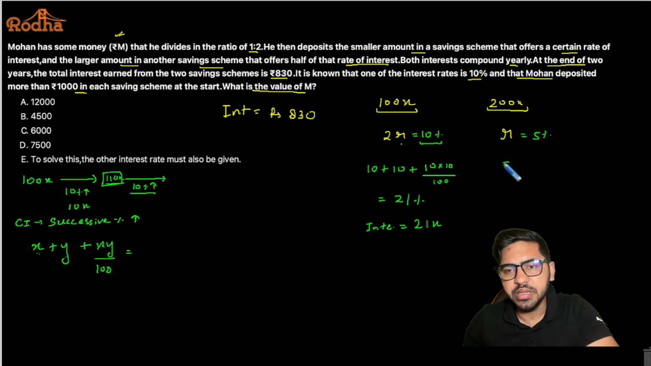Now 5%, so I'll say 5 plus 5 into 5 by 100. So this is nothing but 10 plus 1 by 4. So 10 plus 1 by 4 is 10.25%.